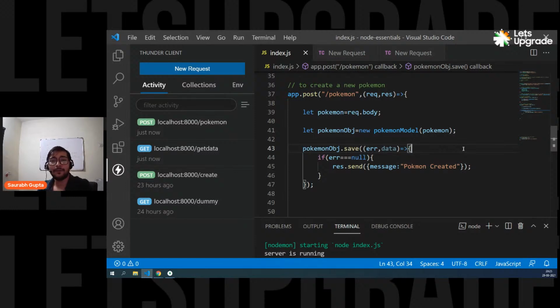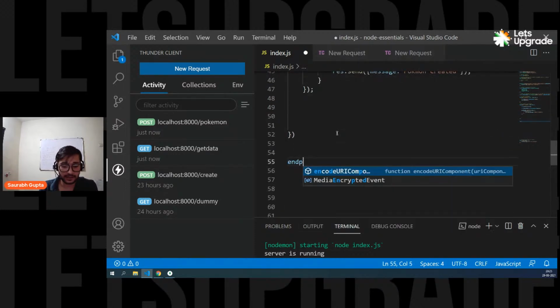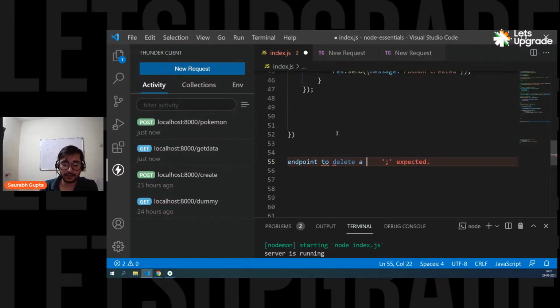Okay, now let's create another endpoint that will help you to delete a Pokemon. Let's go ahead and write that endpoint here. Endpoint to delete a Pokemon.